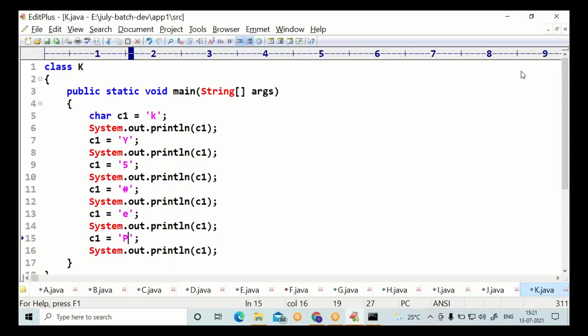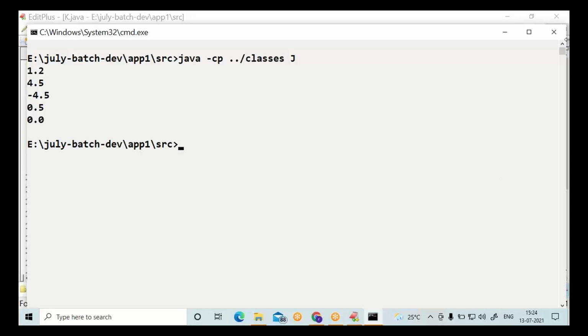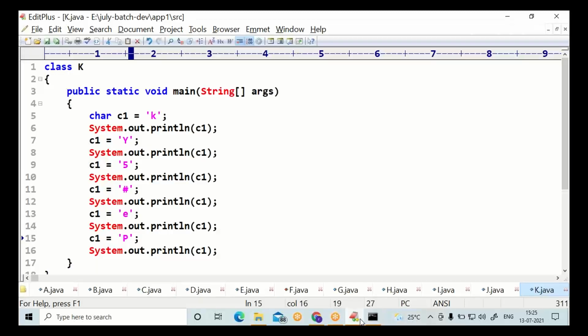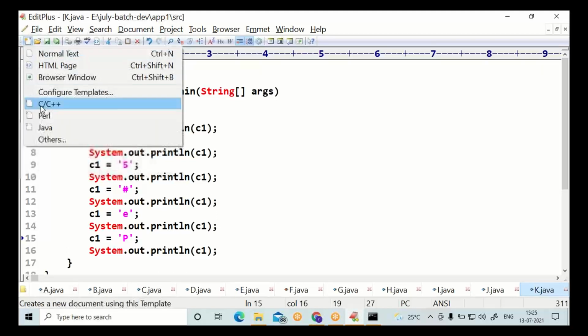Char type variable. Any name to the variable, I'm just choosing C1. You can choose any name. This is about the char type variable. Let us move to another.